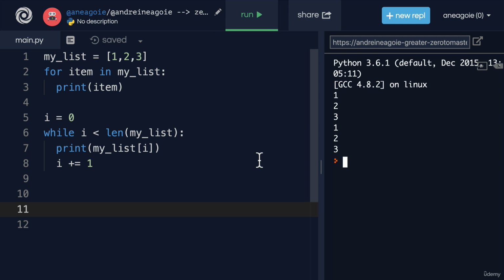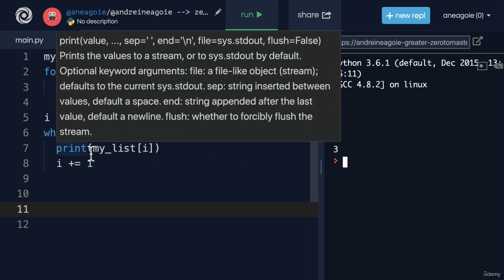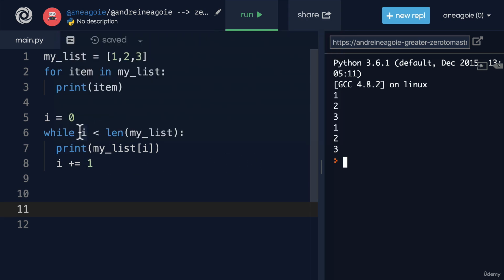First off, while loops are very flexible. We can do a lot because we have this conditional statement. We can loop more than 3 times if we really wanted to. So in that case, while loops are more powerful. But for loops are simpler, right? This code reads really nicely and really well.